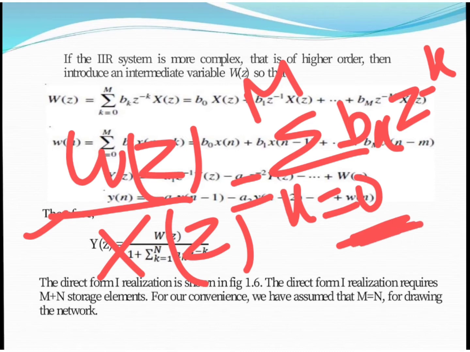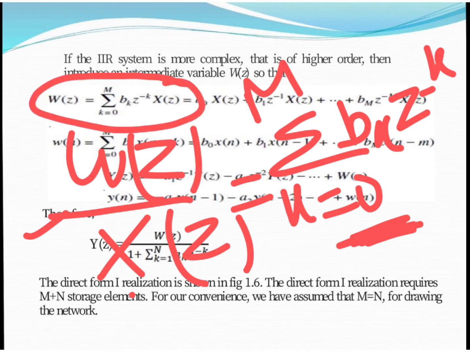In order to have zeros, the transfer function W(z) upon X(z) is of this form. We multiply this part to the right hand side, and we can have this equation.